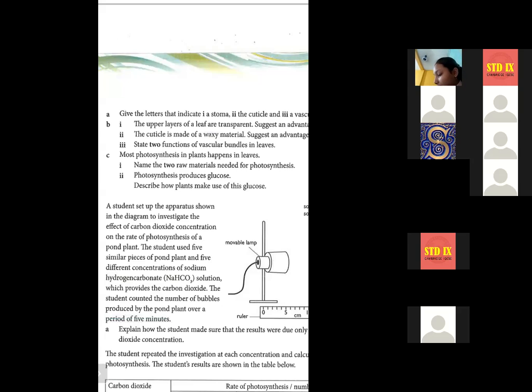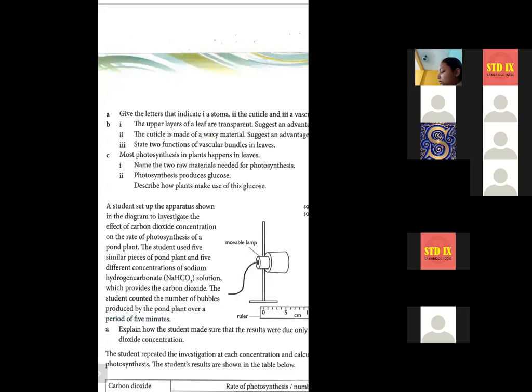But if you are not writing water and food separately, as a whole, you are writing in general and common, you are using the term substance, then make a completely different point, like it helps to support the leaves. And first point will be, it helps to transport different substances in different parts of plant body. That will be completely okay. No marks will be cut for that. This is how you should write.